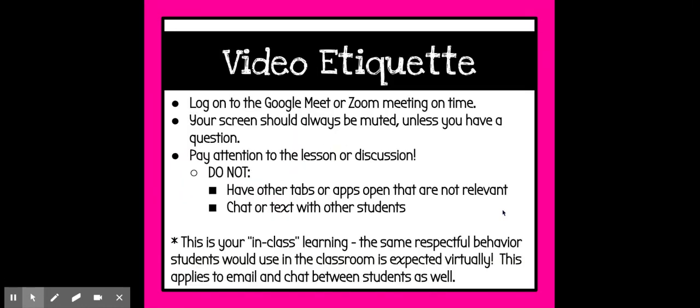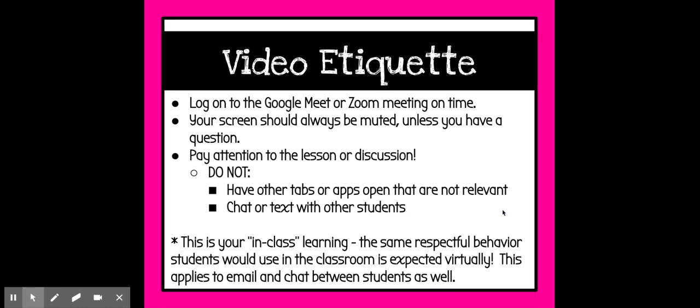Here is some video etiquette for when we're in Google Meets or Zoom sessions. They should always be muted. They need to be paying attention, tracking the speaker. It looks a little different now that we're on computers, but it is still just as important as when we were in the classroom. They need to be focused on what's going on in the meet, not on a different tab, playing games on their phone, playing video games, or something else while they're in a Google Meet.